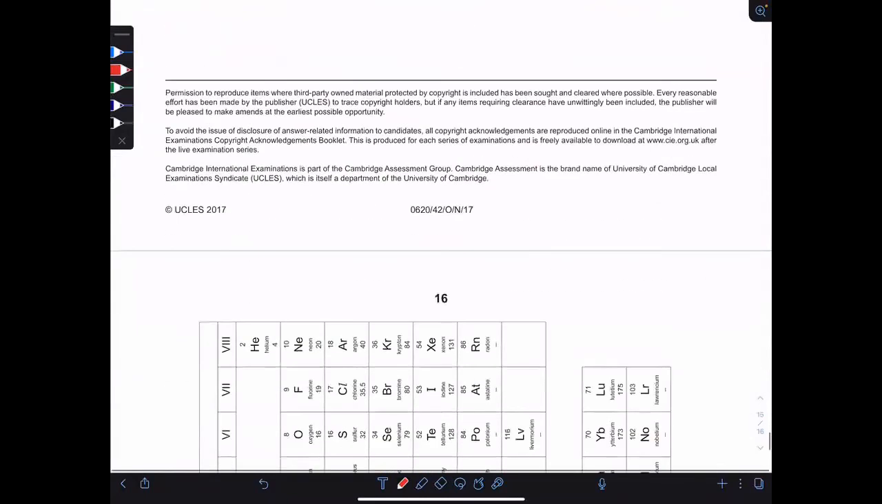This was November 2017, paper 4, variant 2 by Mr. Marco Medhat.